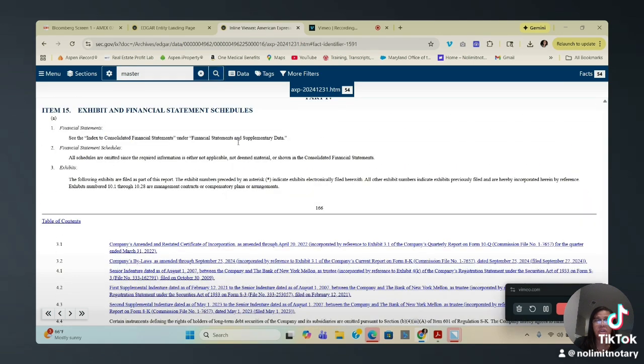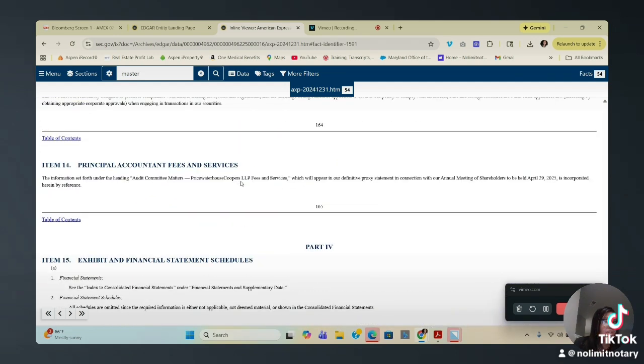But American Express pretty much tells you exactly what they're doing. They just let you know right up front. They let you know these are the assets. This is what we're doing. So with that being said, there shouldn't be any type of reporting on your credit report when they don't own the debt. It's when the master trust comes in and reports that it's different. But I don't know no master trust that's coming in and reporting.